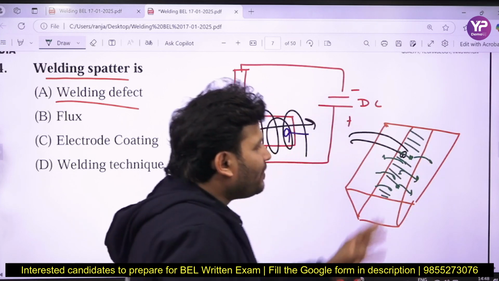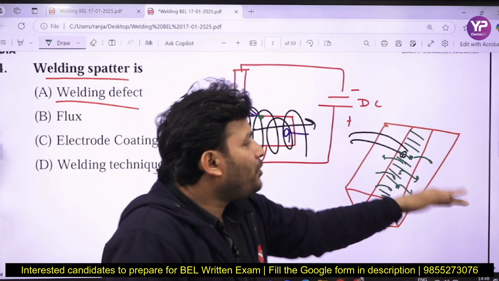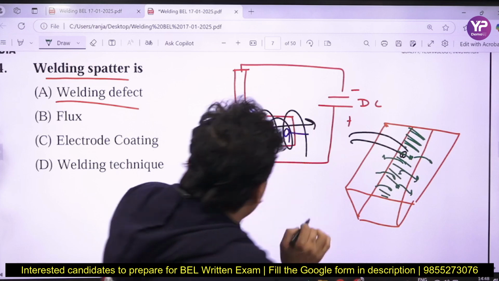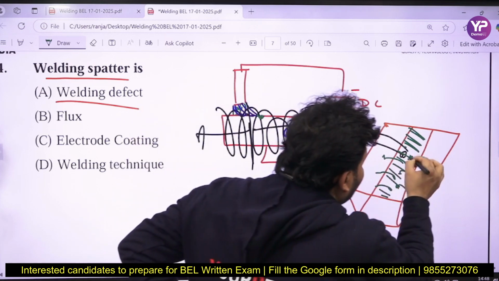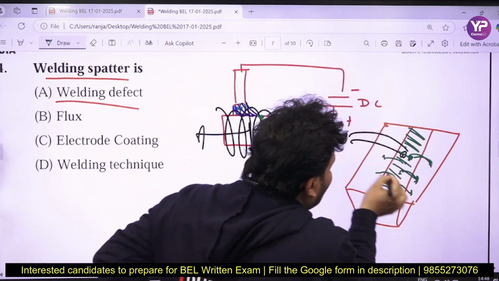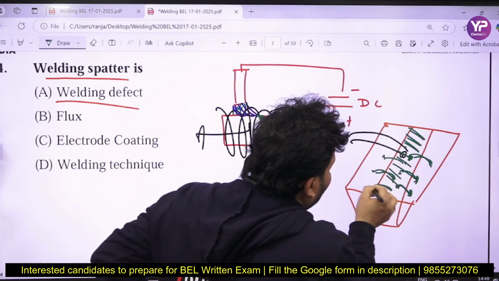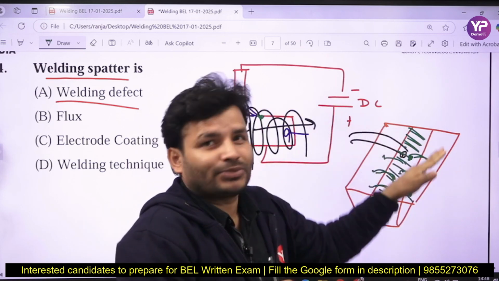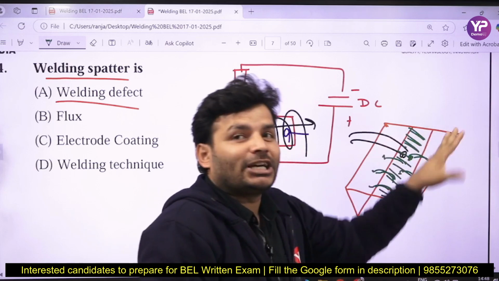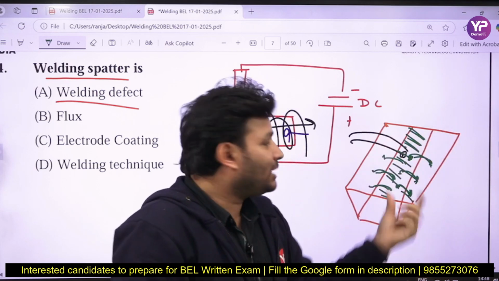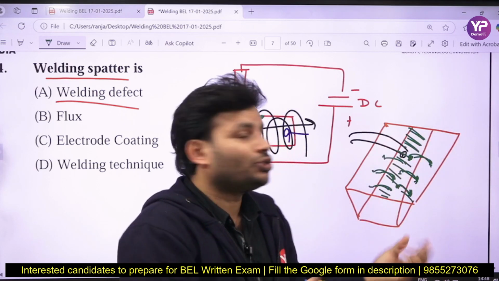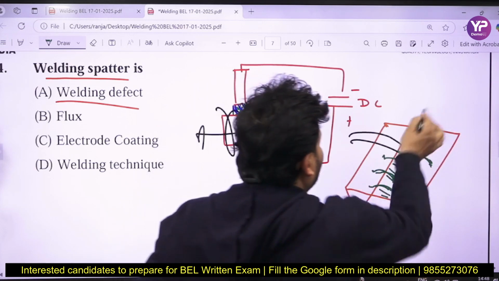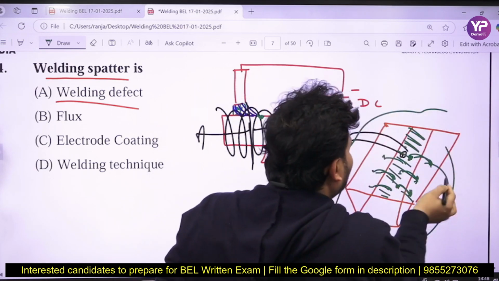But what is happening, some molten metal comes beyond the welded part, the part which you have to join. Because the arc is coming at some angle, that molten metal is coming out, going away from the welded zone. This is where the molten metal goes away from the welded zone, and it is one type of defect, the loss of your material which is not going to be utilized for the welding purpose. And that loss is known as what, my dear friends? A spatter loss.